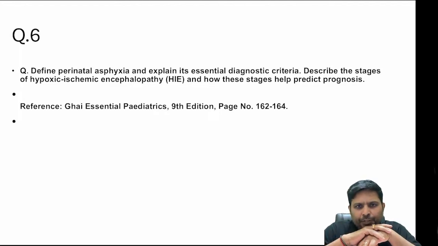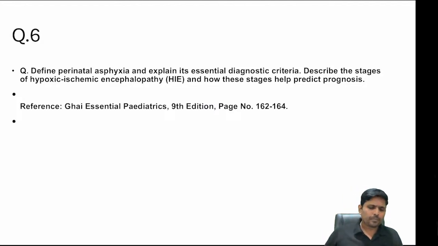Define perinatal asphyxia and explain its essential diagnostic criteria. Describe the stages of hypoxic ischemic encephalopathy and how these stages help predict prognosis. Any child who doesn't cry immediately after birth will be in a state of perinatal asphyxia. As a result of hypoxia, there will be some issues with respect to the neurological outcome.